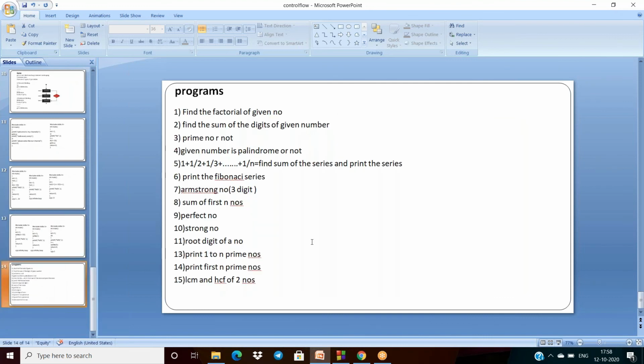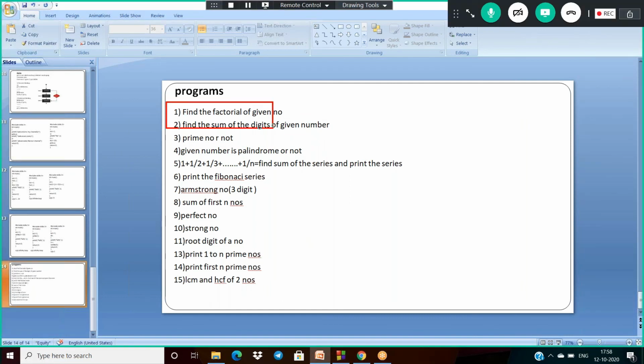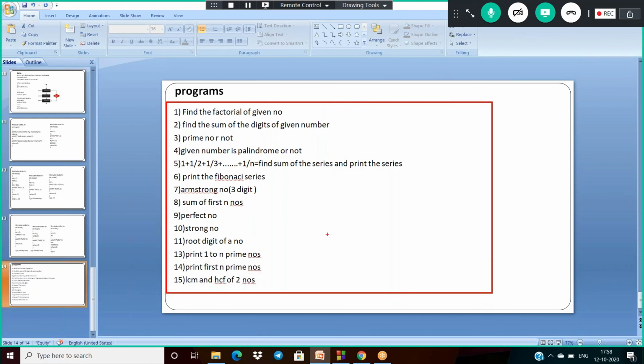But the thing is that in the next video, I will give all these programs here. We will see the complete programs of all these by using for loop, while, do while. We can implement the complete code of these programs with the help of control structures in the next video.